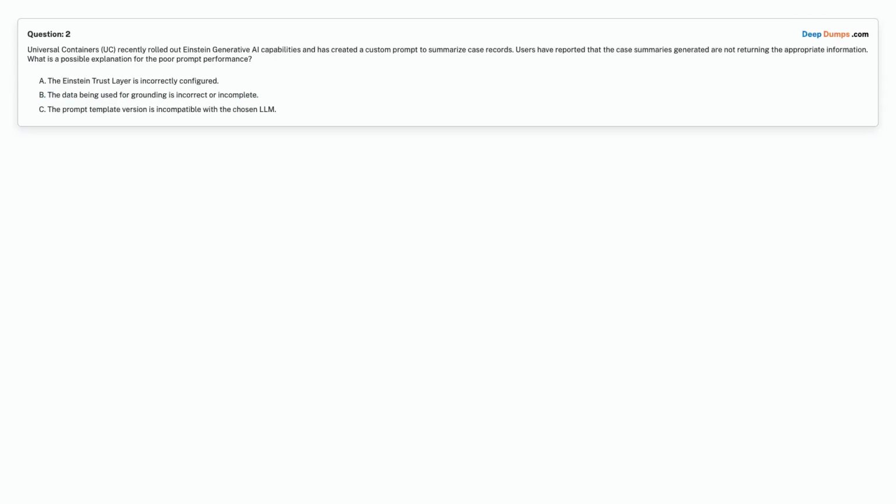Option A. The Einstein trust layer is incorrectly configured. Option B. The data being used for grounding is incorrect or incomplete. Option C. The prompt template version is incompatible with the chosen LLM. Choose the correct answer.